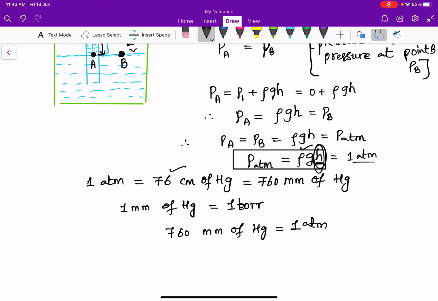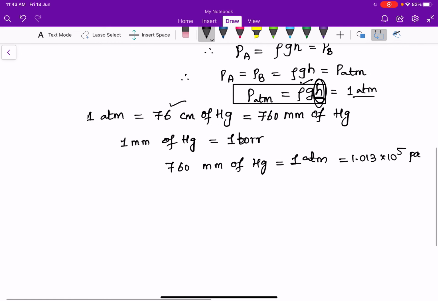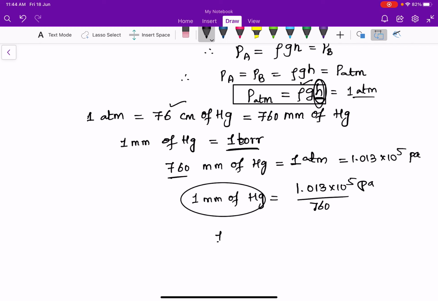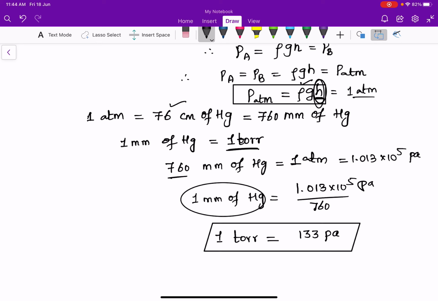1 atmosphere is 1.013 into 10 to the power of 5 pascals. Therefore, 1 mm of Hg is that value divided by 760 pascals. Since 1 mm of Hg is defined as 1 torr, 1 torr is equal to 1.013 into 10 to the power of 5 divided by 760. By calculating this, you will get 133 pascals. Therefore, 1 torr is equal to 133 pascals.